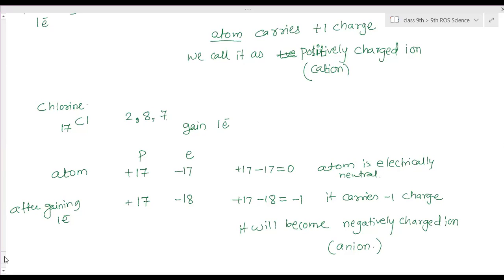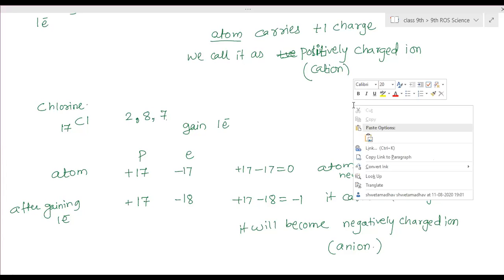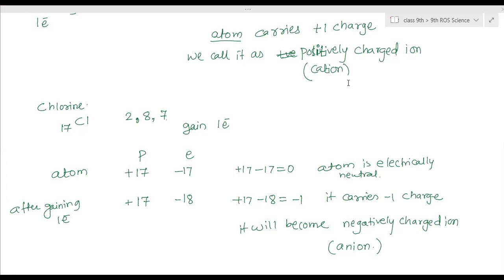You take directly 3x square minus 1 is equal to 0. Finding the zero means we have to equate it to 0. So what is the value of x square? x square is equal to 1 by 3. So what is the value of x? x is the square root of 1 by 3. But the square root value is positive as well as negative.